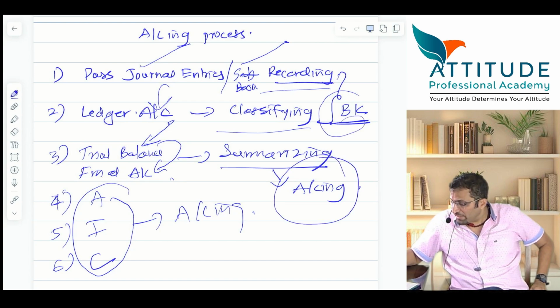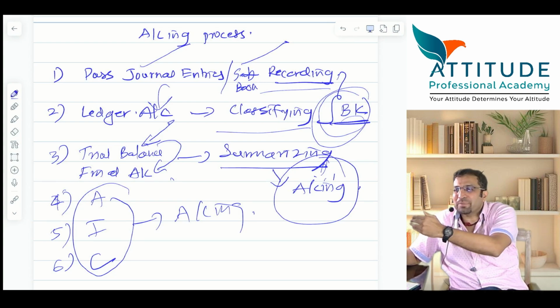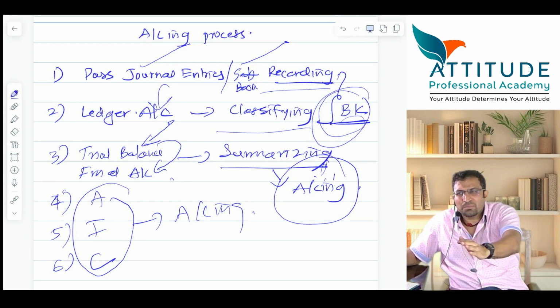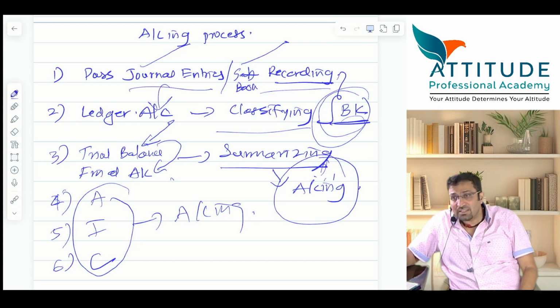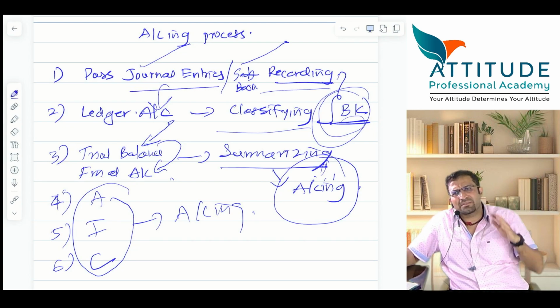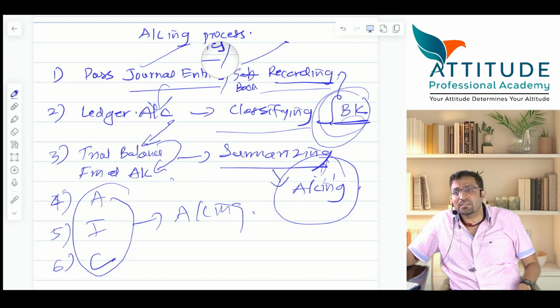If you are not a very good bookkeeper, you cannot be a good accountant. I've seen many MBA students say, okay, sir, you teach us balance sheet. First do you know the journal entries? No, sir, I will manage. What will you manage?